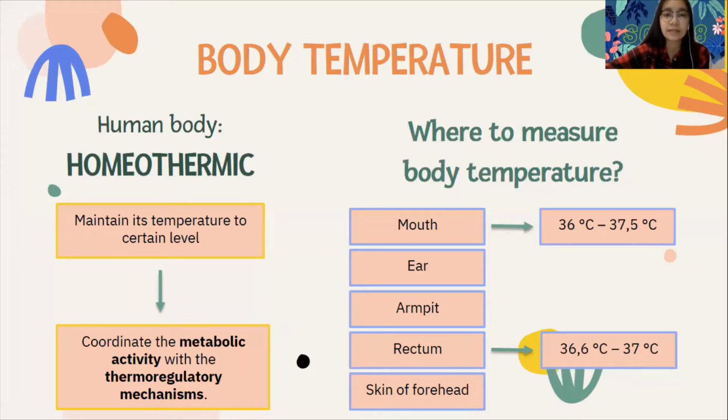For example, the usual range of normal temperature measured orally is around 36 degrees Celsius to 37.5 degrees Celsius, while in the rectum it is 36.6 degrees Celsius to 37 degrees Celsius.